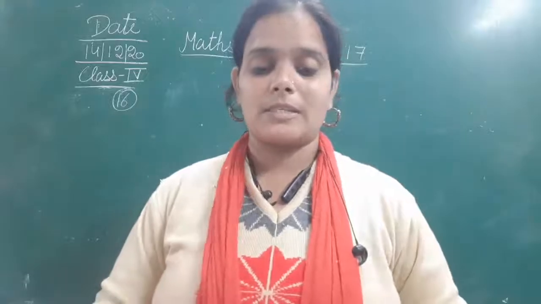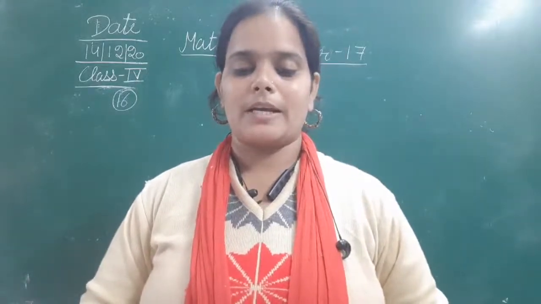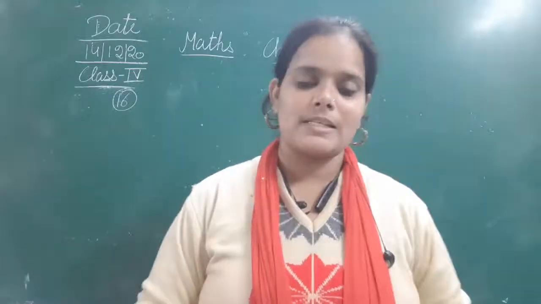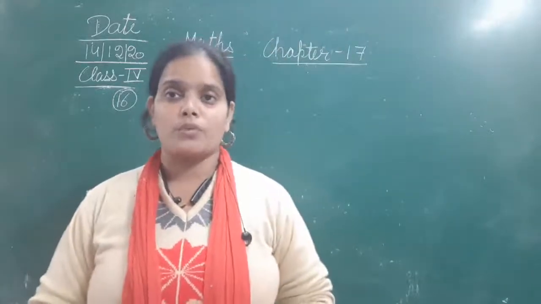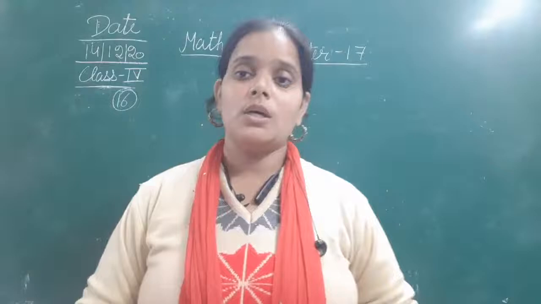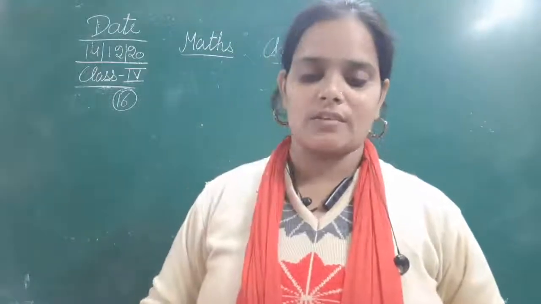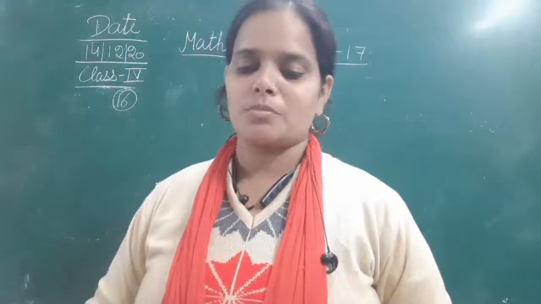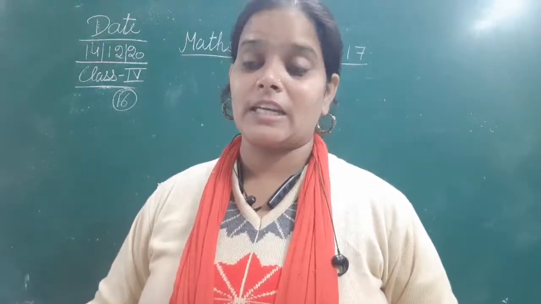See what is given in question number 16: the price of a shirt is rupees 425. The price of one shirt is given, that is rupees 425. How much money will Ruchir pay to buy 19 shirts?